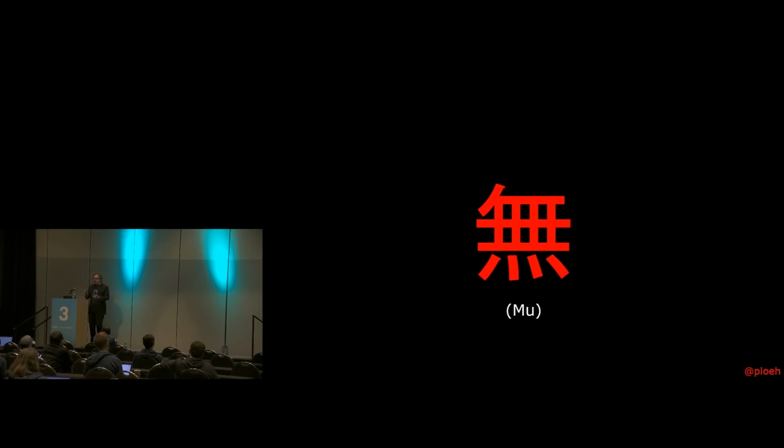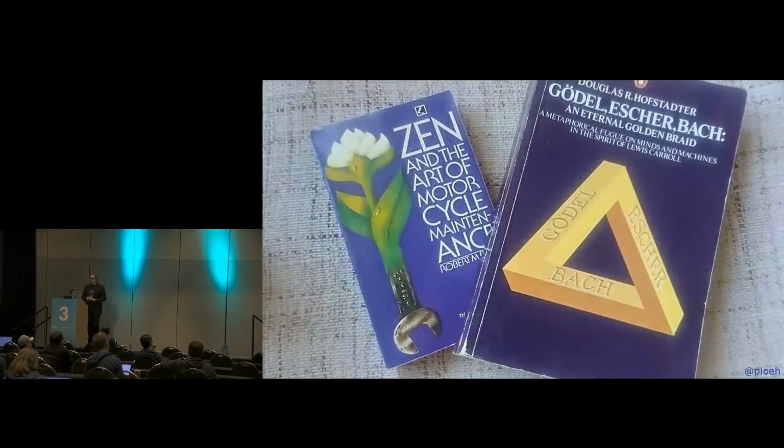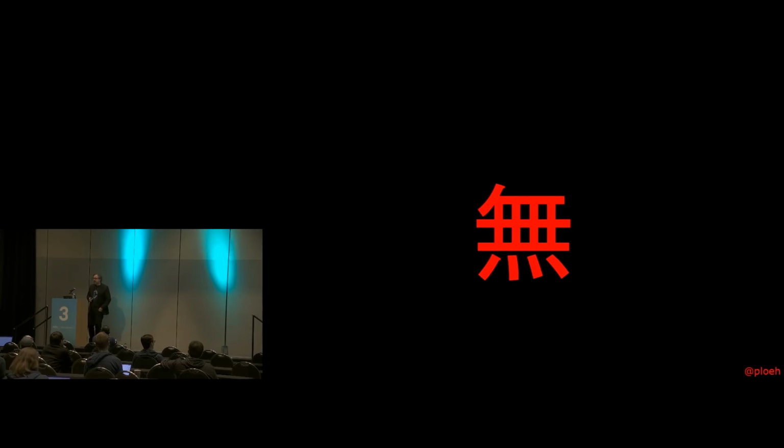So mu, this character, basically means something like null, void, emptiness, something like that, but there is a tradition in Zen Buddhist philosophy that interprets this word as meaning unask the question. And if you want a Western perspective on this whole Zen Buddhist philosophy thing, then you could do worse with your time than reading Zen and the Art of Motorcycle Maintenance. But since you're programmers, you probably rather want to read Gödel, Escher, Bach, because that's actually written by a computer scientist. But it also talks about the same idea of unasking the question.